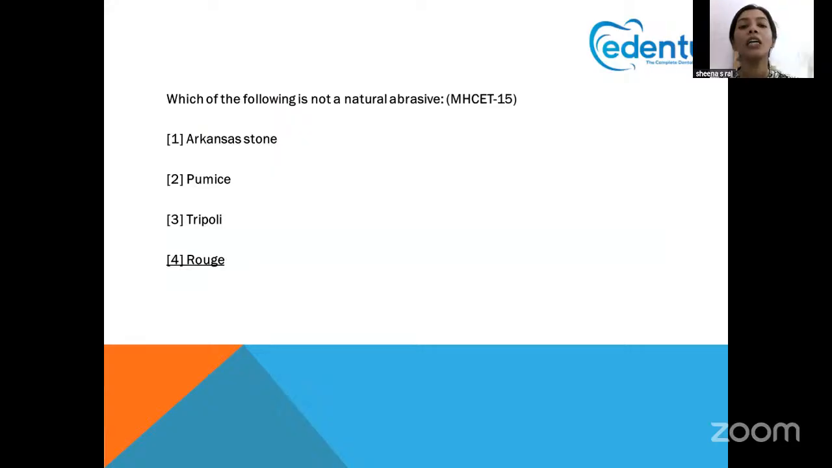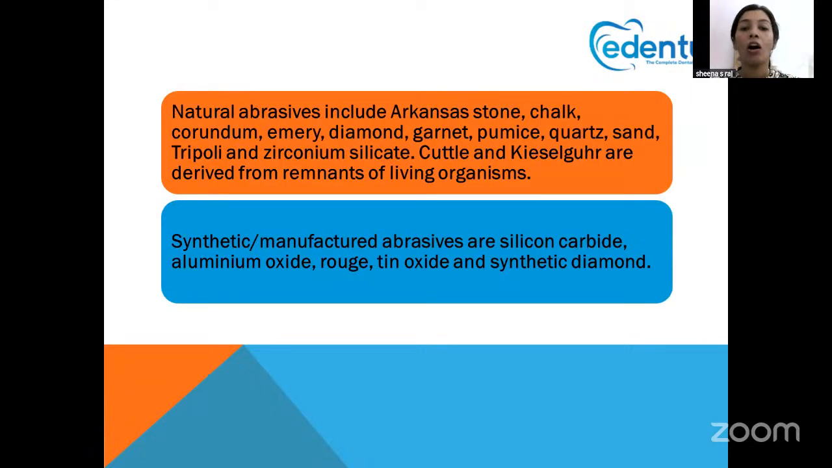So the question is, which of the following is not a natural abrasive? Arkansas stones we already discussed, it is a natural abrasive. Pumice is a natural abrasive. Tripoli is a natural abrasive. So which is not a natural abrasive? The answer is rouge. You have to keep in mind rouge is actually a synthetic or manufactured abrasive. Okay. And similarly tin oxide, don't confuse with zirconium silicate. Zirconium silicate is actually a natural abrasive agent.